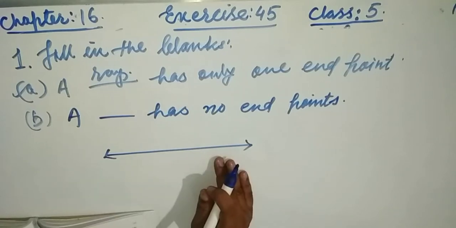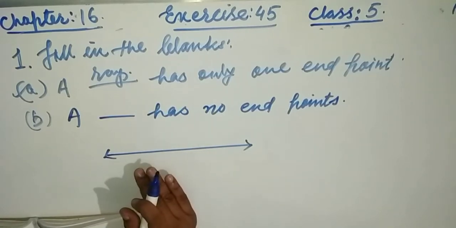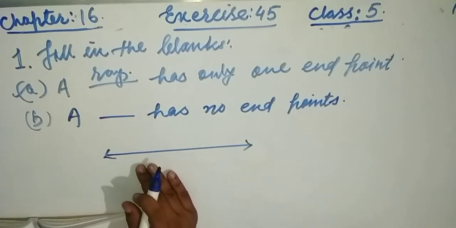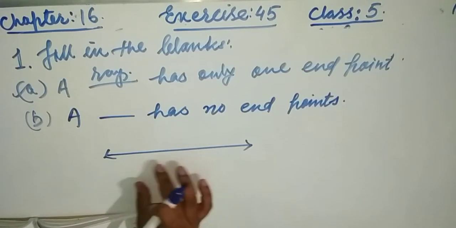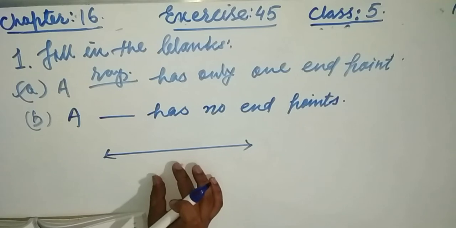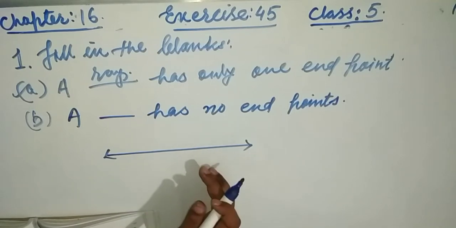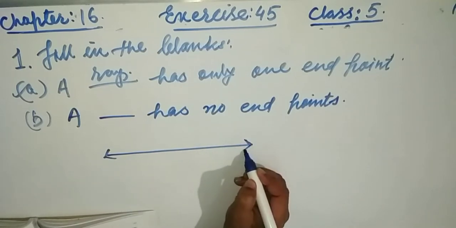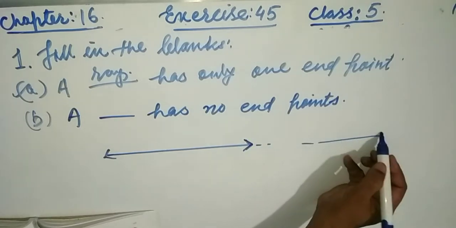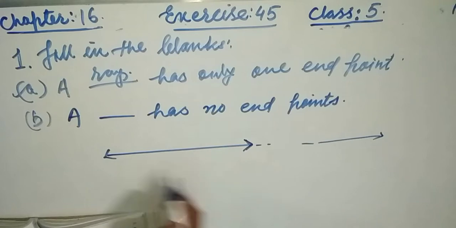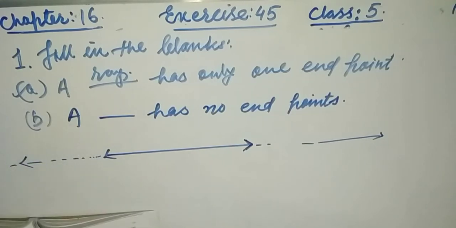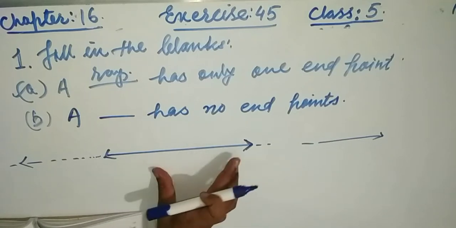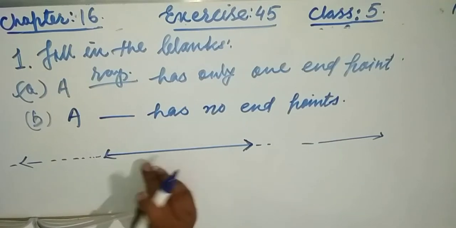This is the line, which does not stop at any point. This arrow indicates it goes to infinity on the right-hand side, and this arrow indicates it goes to infinity on the left-hand side. So we can say line has no end point.